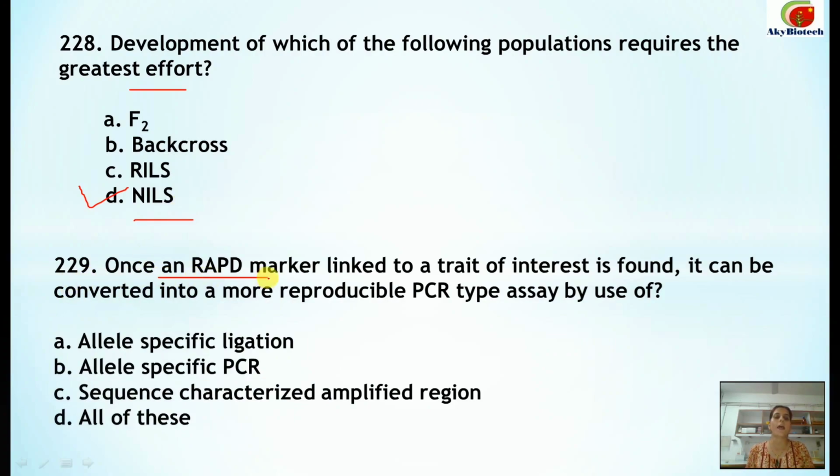Once an RAPD marker linked to a trait of interest is found, it can be converted into a more reproducible PCR type assay by use of, the correct option is allele specific ligation, correct one, allele specific PCR, again a correct option, and sequence characterized amplified region, SCAR. So all of these are the correct option.